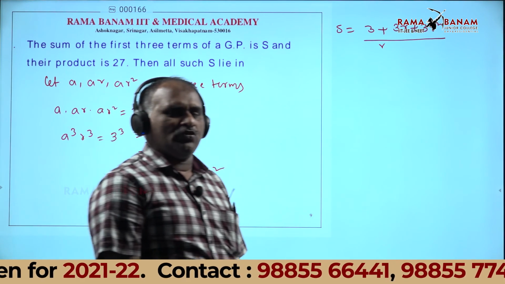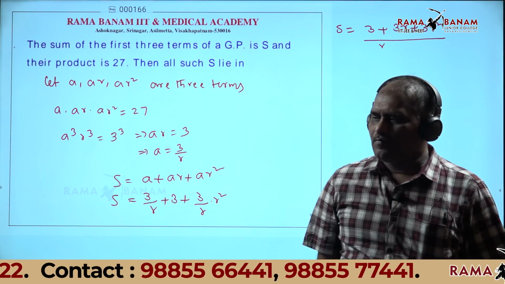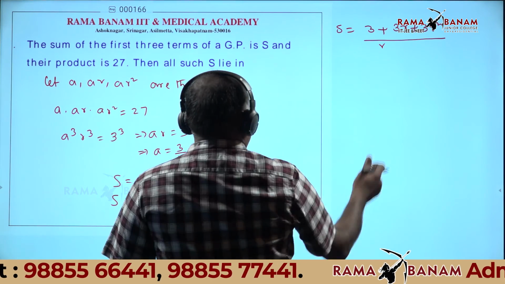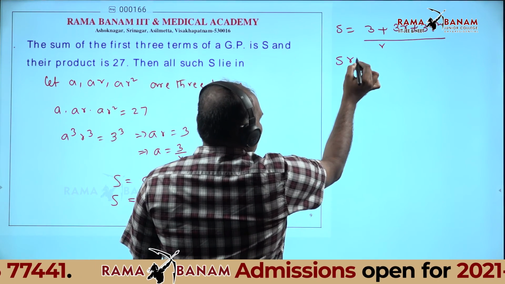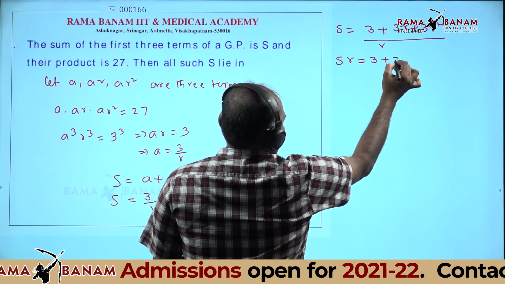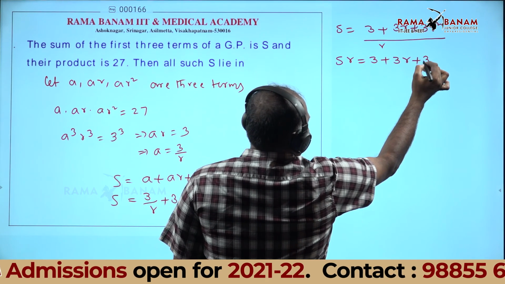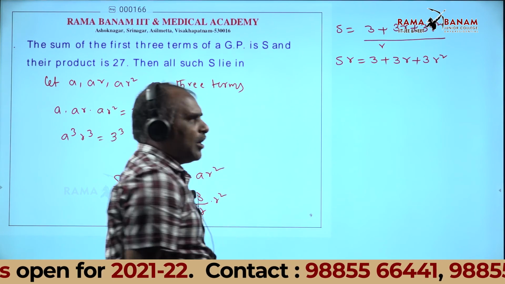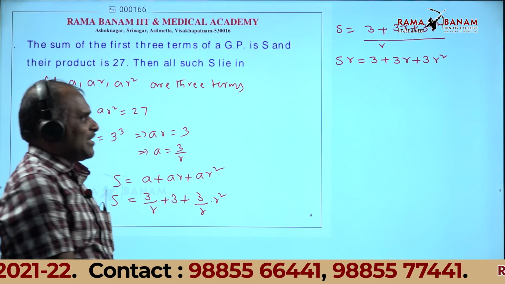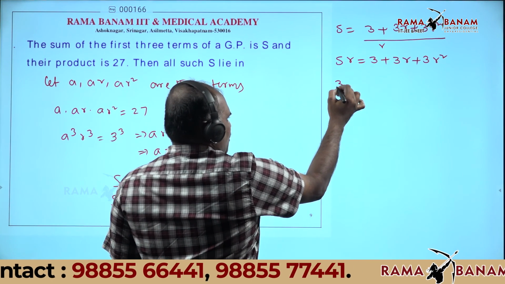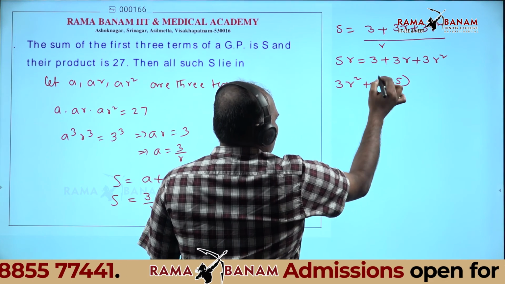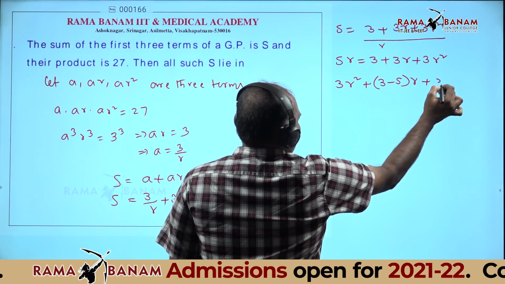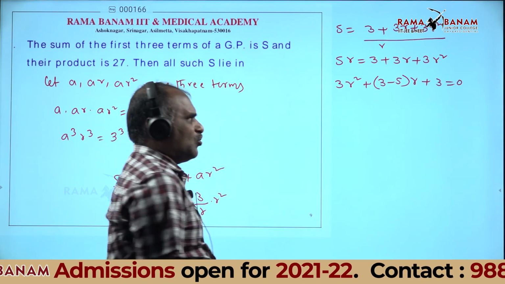Any doubt up to this one? No, sir. By observation, cross multiply. Here S·r = 3 + 3r + 3r². Bring all terms to the one side, and what you get is 3r² + (3 - S)r + 3 = 0.